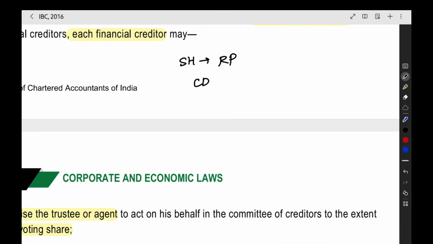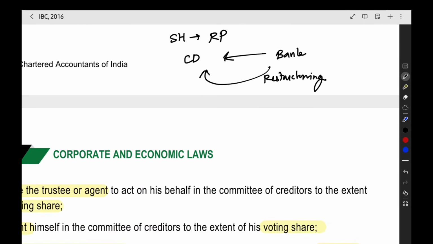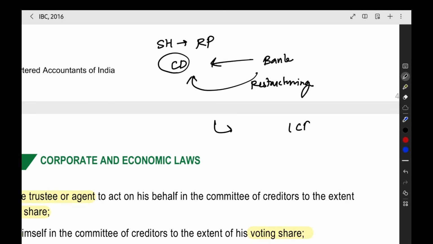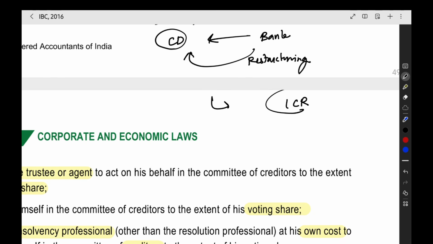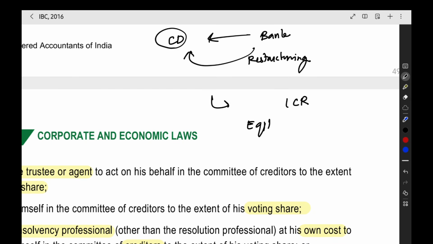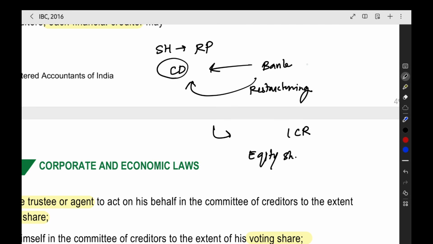But the company has got a loan from a bank. The bank has given multiple notices to the corporate debtor, but the corporate debtor did not repay the loan. Now, what the bank is saying is that we can go into a restructuring, and in that, what will happen? The corporate debtor has to give some shares. The loan amount they have given, for example, 1 crore we can take. Instead of that 1 crore loan amount, since we cannot repay the 1 crore, we will give you the equity shares. Now what happened? The bank has become a shareholder. Now the bank has become a related party.